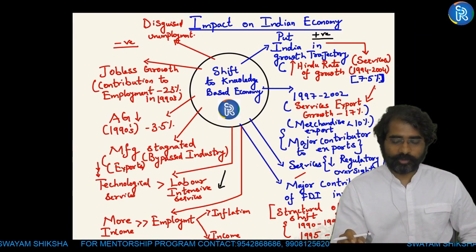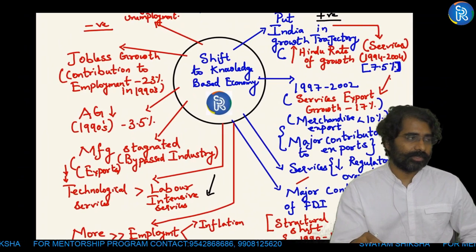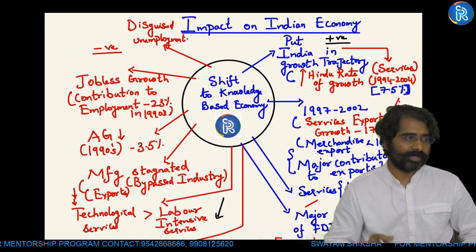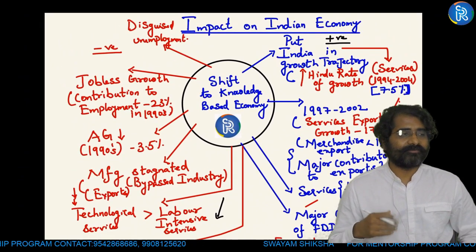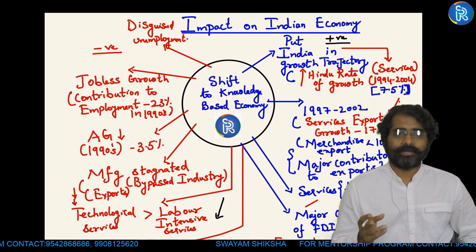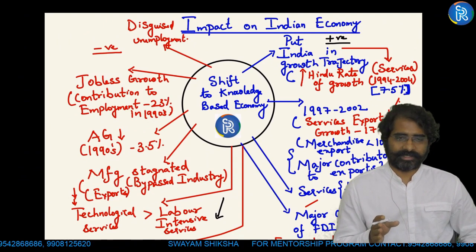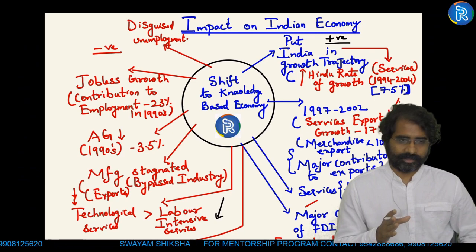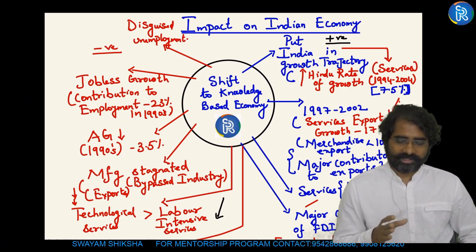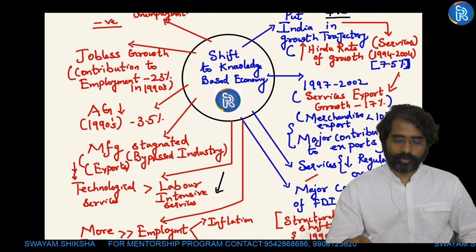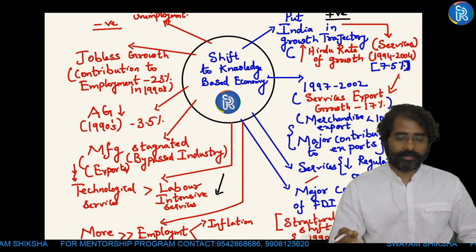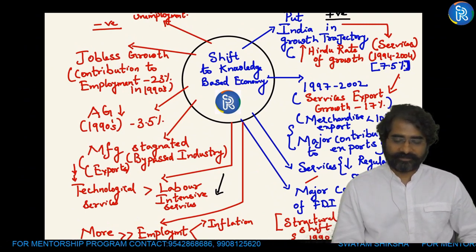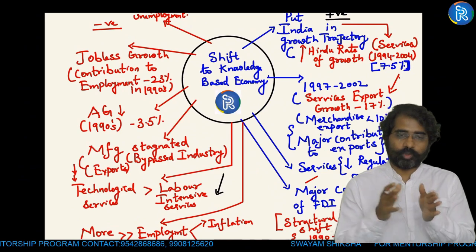Now if I have to look into the impact on the Indian economy, there was a shift with respect to the knowledge sector. When we talk about impacts, there can be positive impacts and negative impacts. This is how you prepare your notes, your bullet points also. Among the positive impacts, India was pushed into a growth trajectory successfully because of the services sector, from 1994 to 2004.